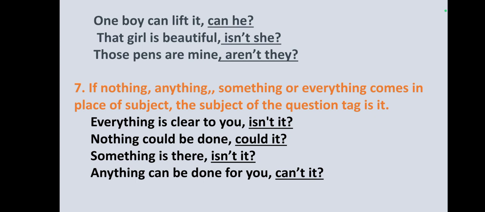Now, rule number 7. If nothing, anything, something, or everything comes in place of subject, the subject of the question tag is it. Everything is clear to you, isn't it? Nothing could be done, could it? Something is there, isn't it? Anything can be done for you, can't it? So here the question tag is it. So when we have everything, nothing, something, or anything in place of subject, we use it in the question tag, and that's all.